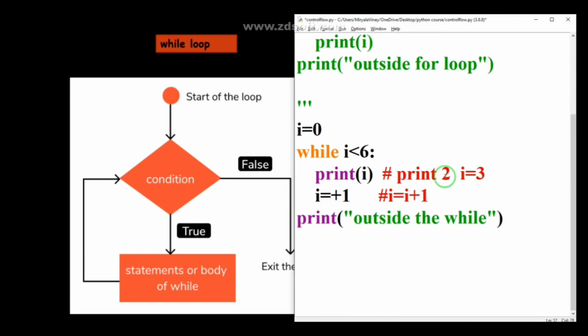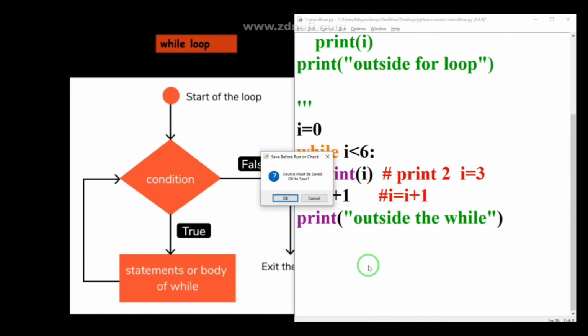Like this it will evaluate until the condition is true. Once the i value is 5, it will increase to 5 plus 1, that is 6. Is 6 less than 6? It is false. That's why it will come out of the loop, and it will print this statement.